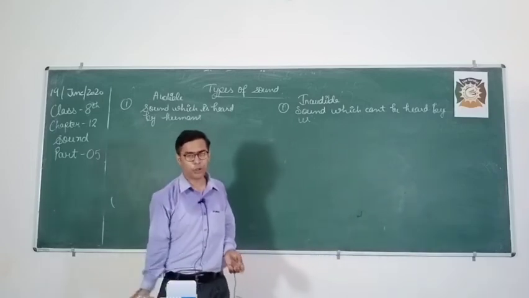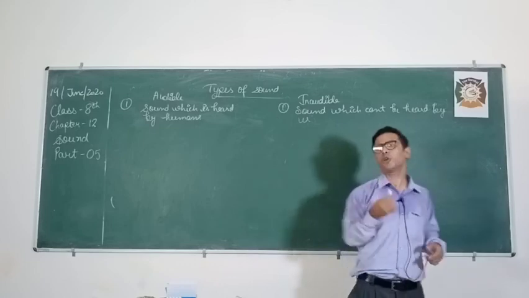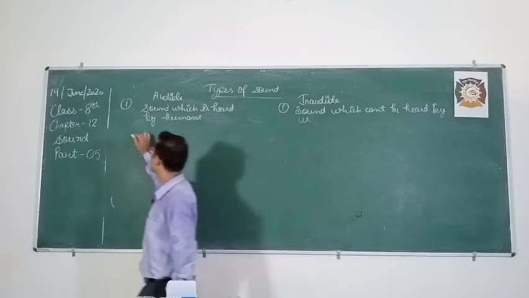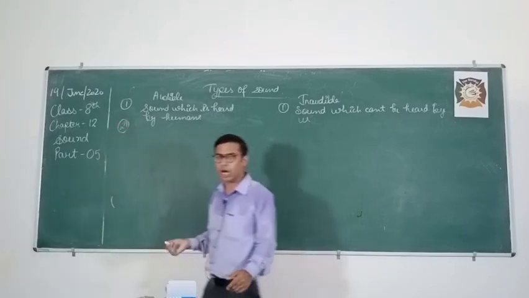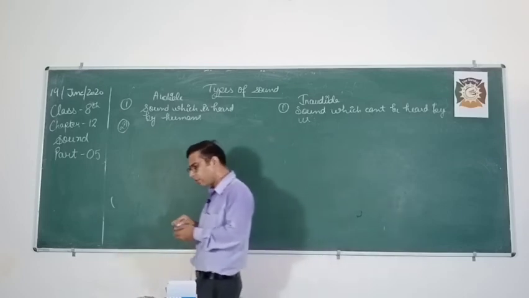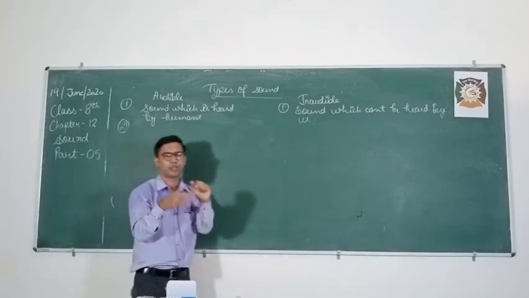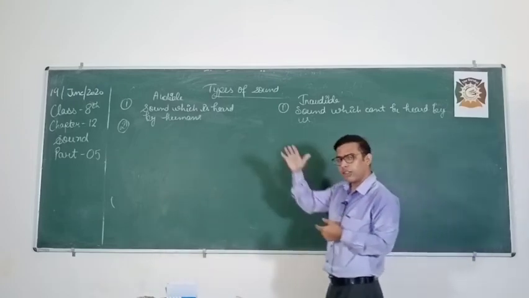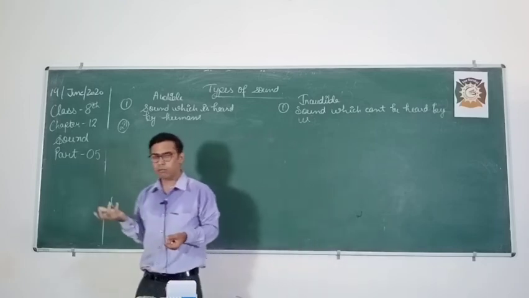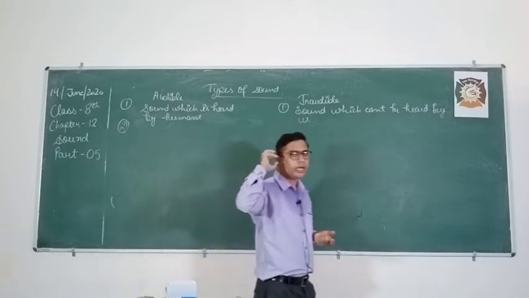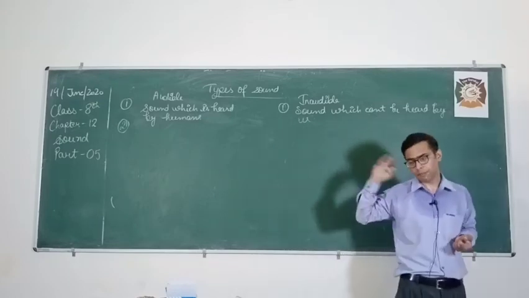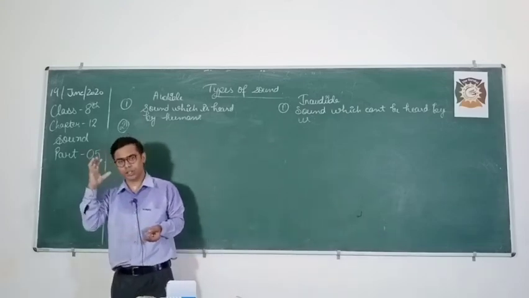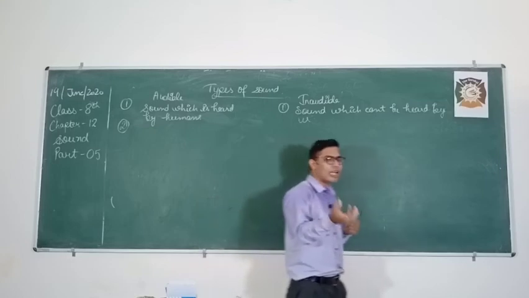Now I am speaking this lecture to you, so this sound is audible. You are able to hear it. That's why that type of sound is known as audible sound. Now there is some frequency range up to which your ear will respond. If you take any machine or any device, it has some limit up to which it works. Above the limit and lower than the limit, the machine does not work. Similarly, the ear is also a type of machine. It also has some parts which do different kinds of work. So ears also have a limitation up to which sound can be heard.